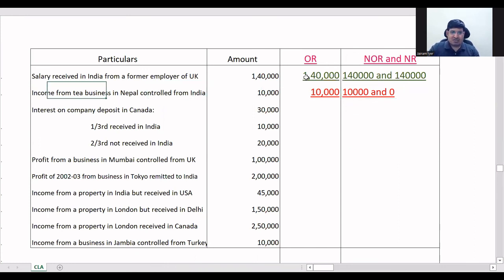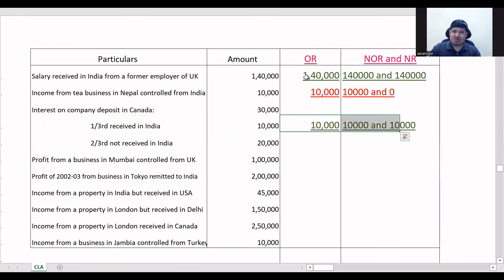So now next is interest on company deposit in Canada. So this is basically a deposit in a foreign country. So you will receive it in the foreign country also if nothing is mentioned, correct? Wherever you are staying, you'll receive it there only, if nothing is mentioned. But wherever they have mentioned what is received in India, then you consider that much received in India. So here 1/3 received in India. So received in India means for all cases it will be taxable.